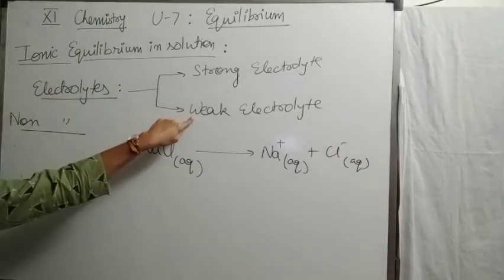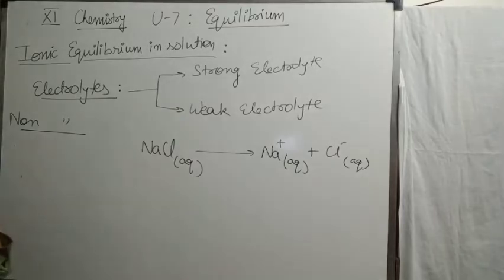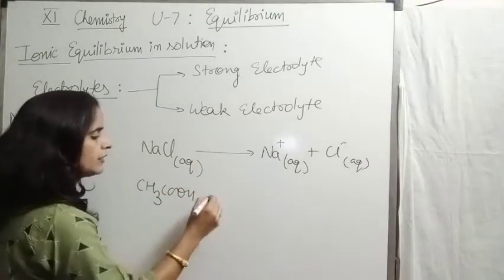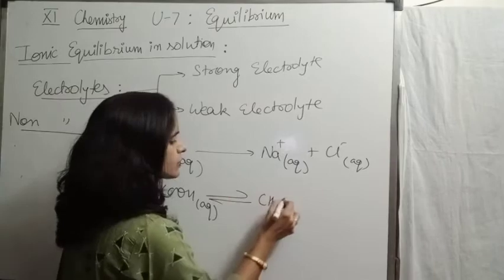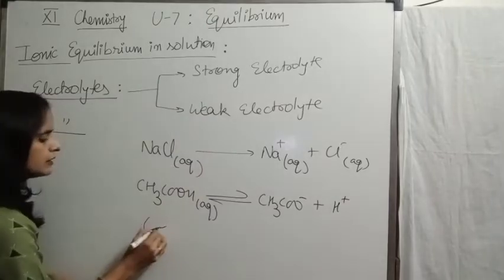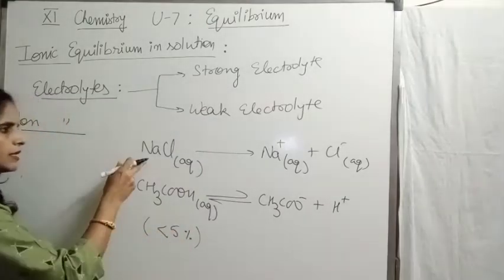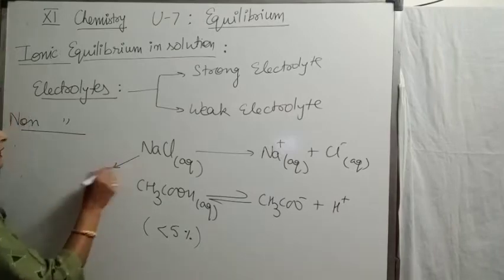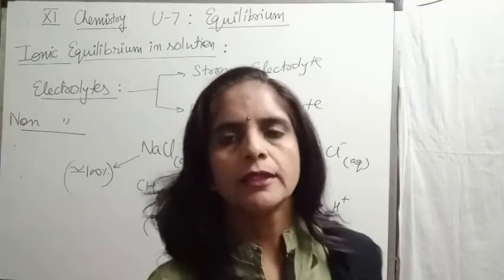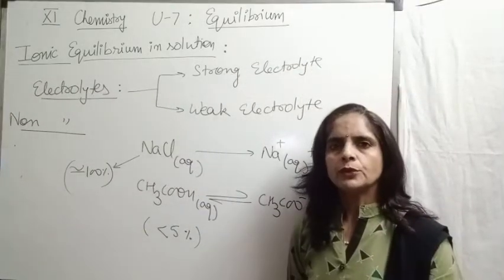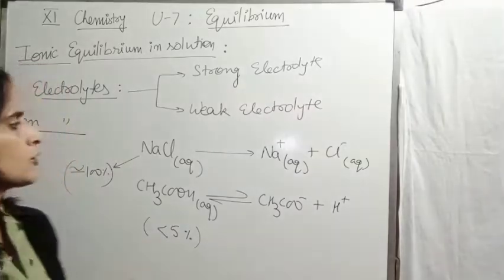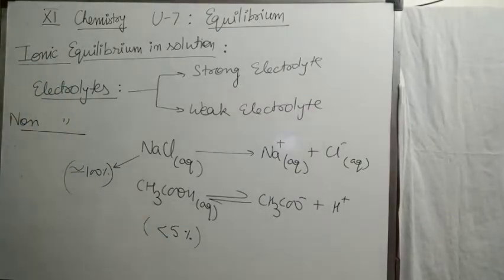Weak electrolytes partially dissociated into their aqueous solution. Like we discussed the reaction of acetic acid. Weak electrolyte, that's why shows partial dissociation. Hardly 5% dissociation takes place. Even less than 5% dissociation. But almost 100% dissociation in case of sodium chloride. So this is the difference between strong and a weak electrolyte. I am repeating for you. Strong, almost completely dissociated into aqueous solution. Weak, they show partial dissociation into their aqueous solution.